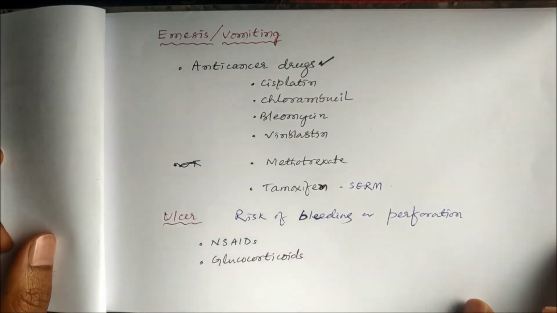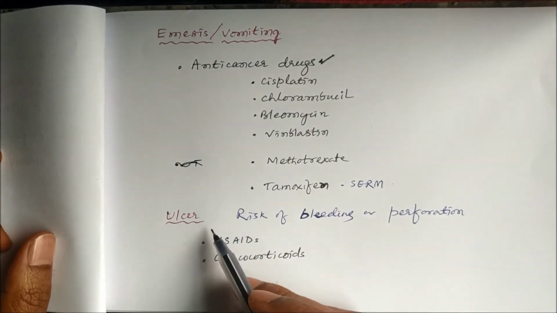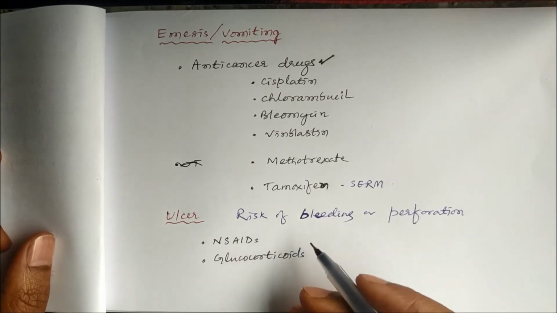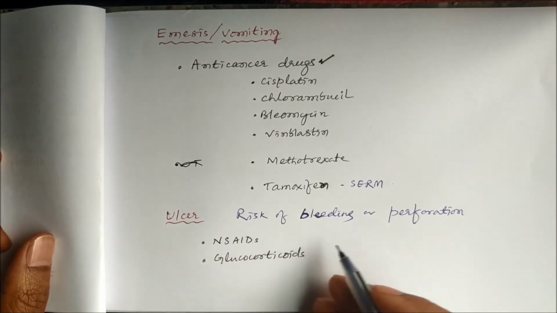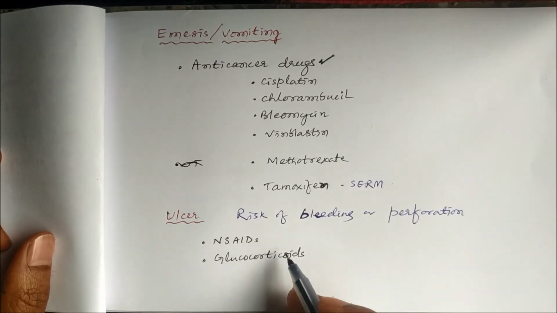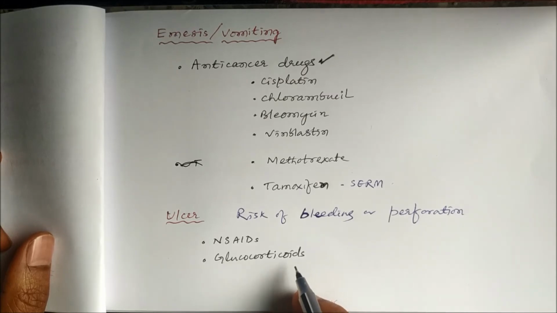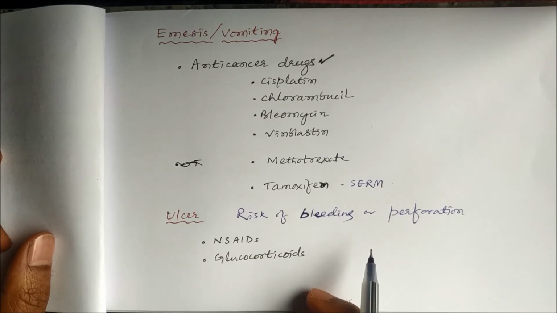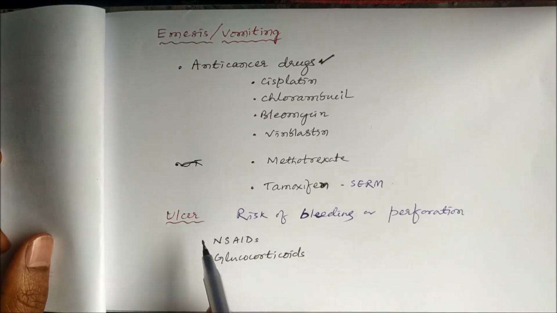Then ulcer is another gastrointestinal side effect, and drugs like non-steroidal anti-inflammatory drugs and the glucocorticoids increase the risk of bleeding or perforation in the gastrointestinal mucosa and cause ulcer.